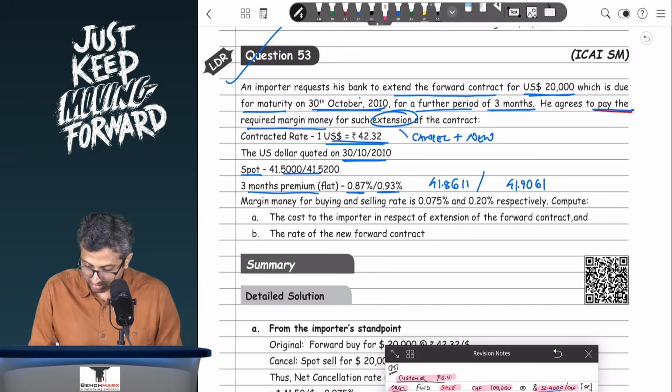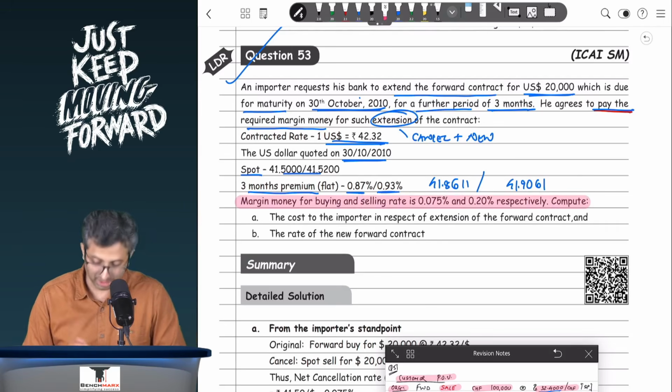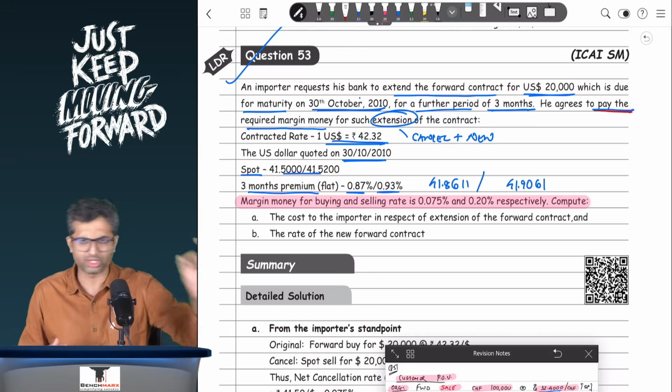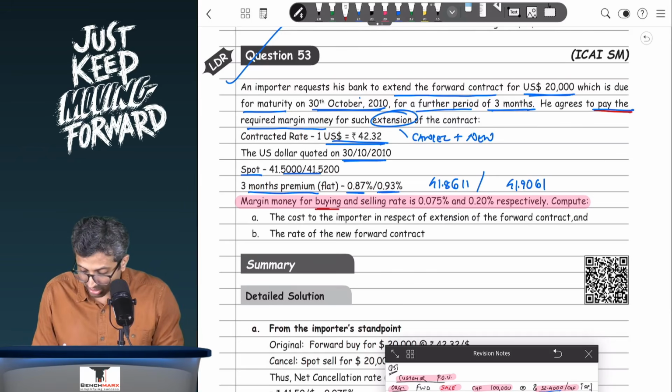Okay, the problem is created because the margin money for buying and the selling rate is 0.075% and 0.2% respectively. Now, like in the last question, the exchange margin was 0.1% on both buying and selling rate. However, here there's a different margin money for the buying rate, that is 0.075%, and a different margin money for the selling rate, which is 0.2%.